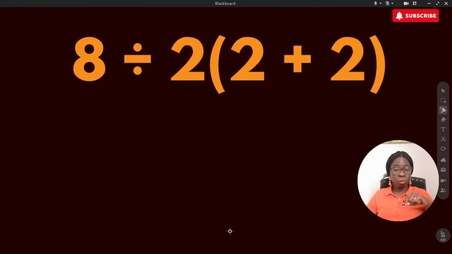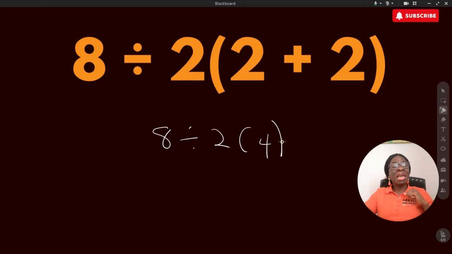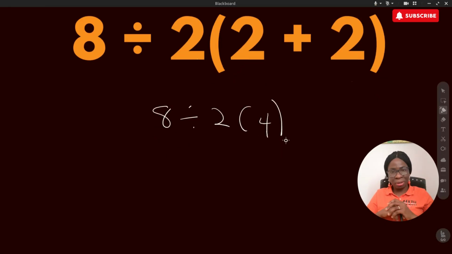Here is what most people do. When they see a question like this, they solve the parentheses first and say 2 plus 2 equals 4, and then they write 8 ÷ 2(4). But here is where the real problem is.